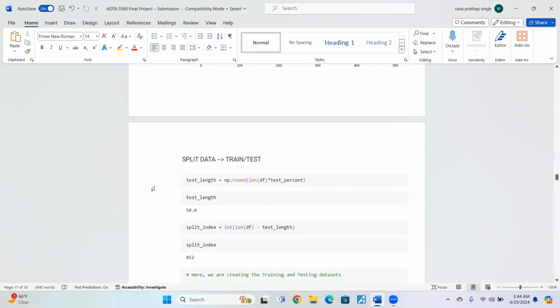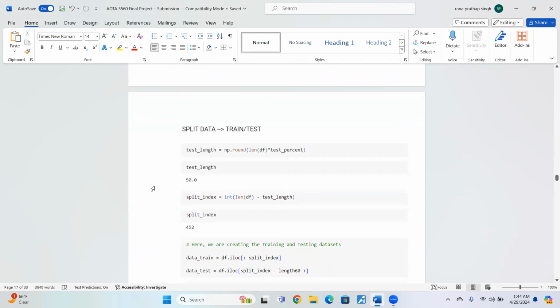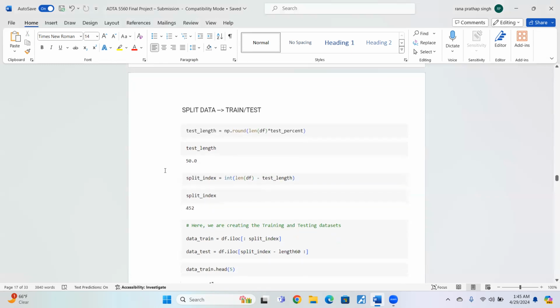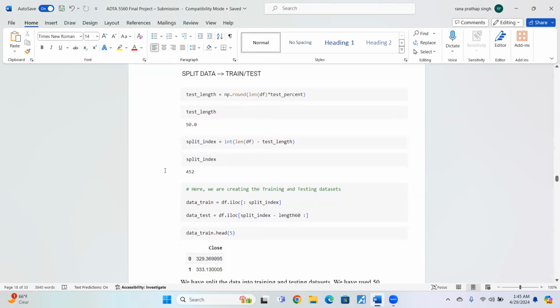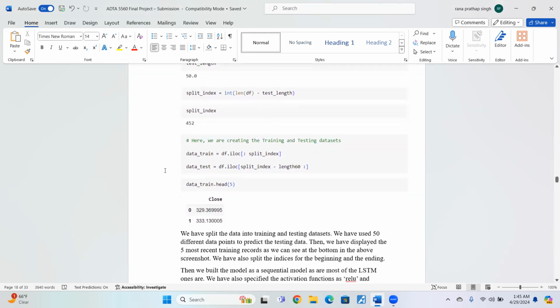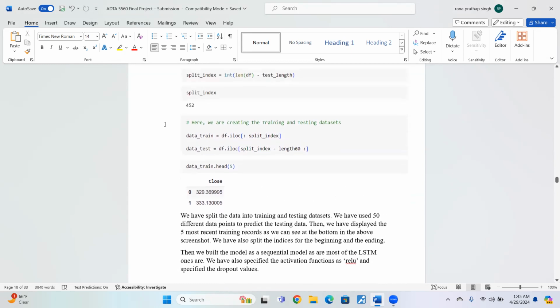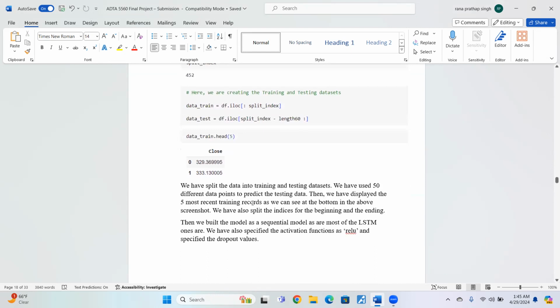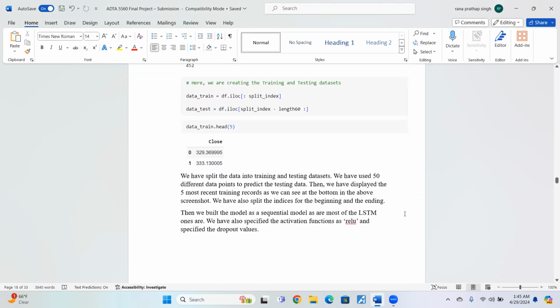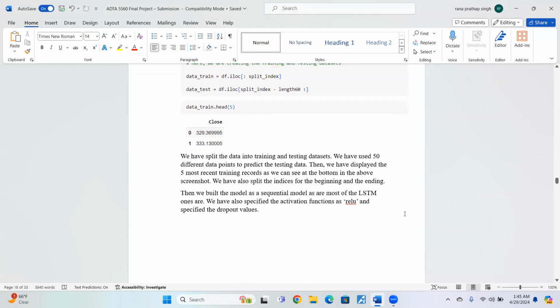Now we're going to split the dataset into training and testing datasets. We're going to use this code to split the dataset. The testing length is 50, as we can see, and we have split the indices also, as we can see here. There is a beginning index and an ending index. Then we retrieve the first 5 rows after the splitting by using the head method. We have gotten the first five most recent training records, as we can see here, and we have split the index from beginning to ending. The first index will always be 0.